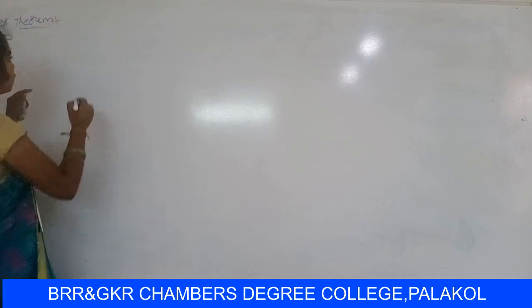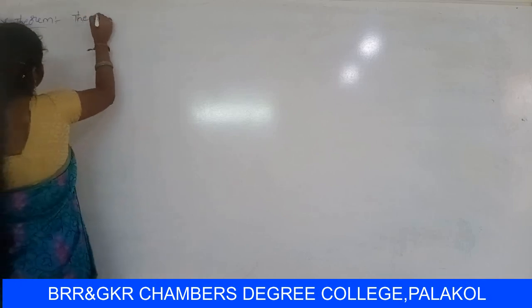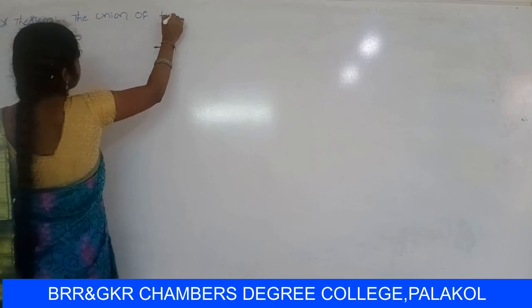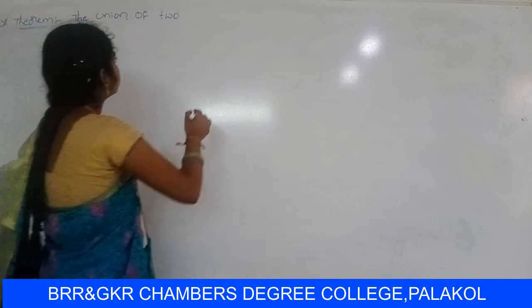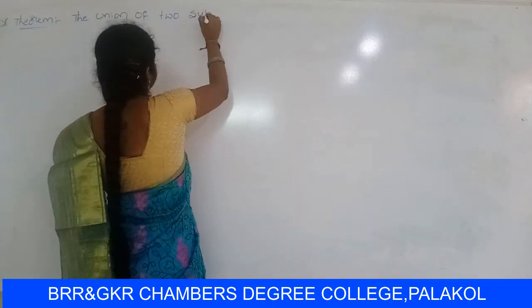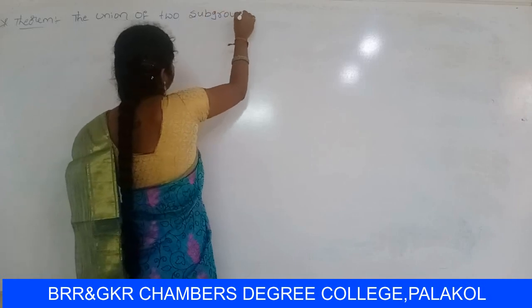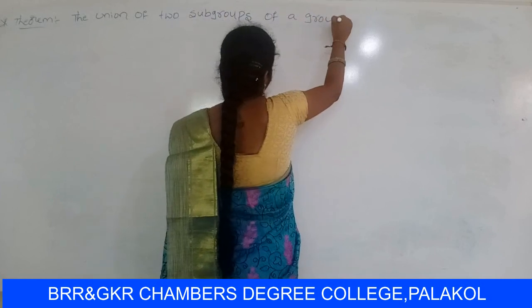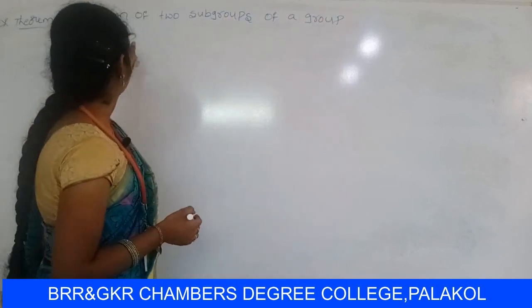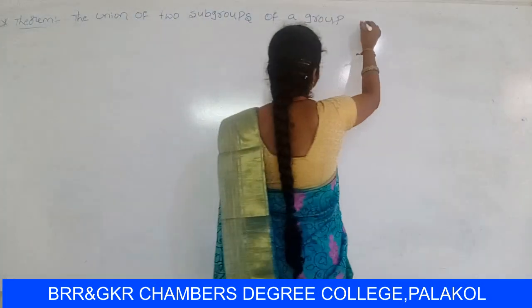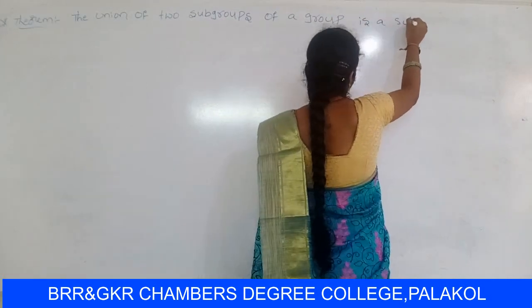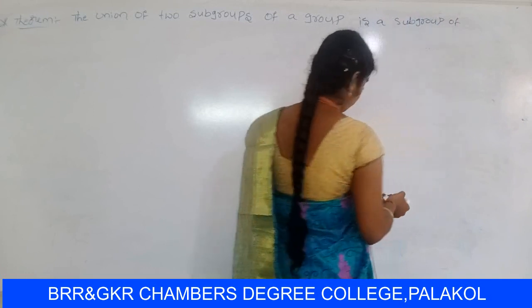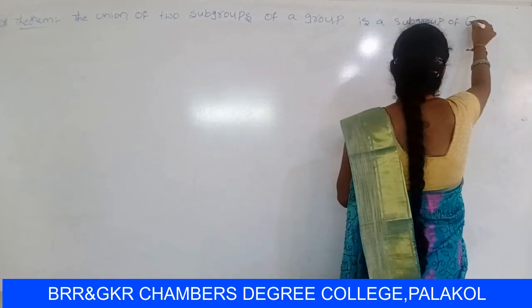Theorem statement: the union of two subgroups of a group is a subgroup of Z